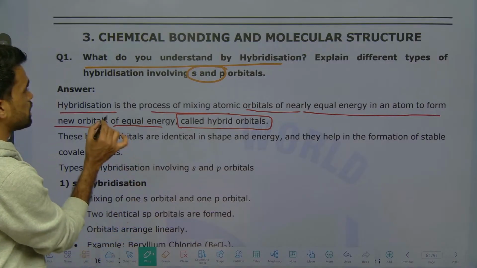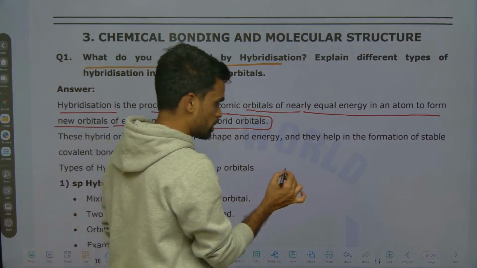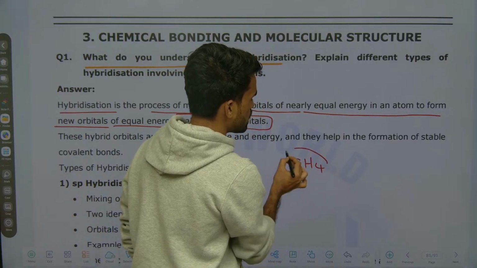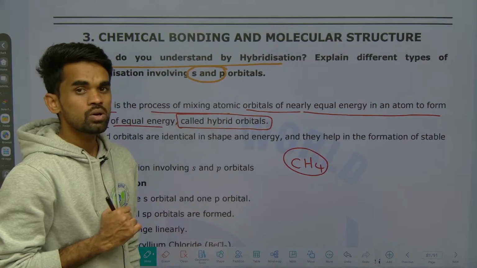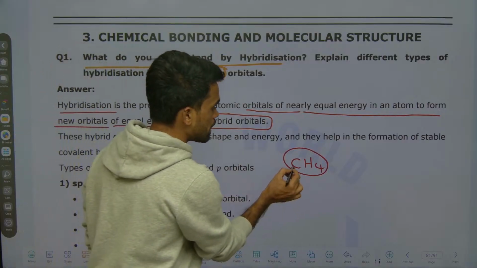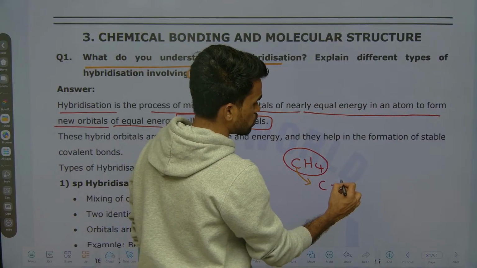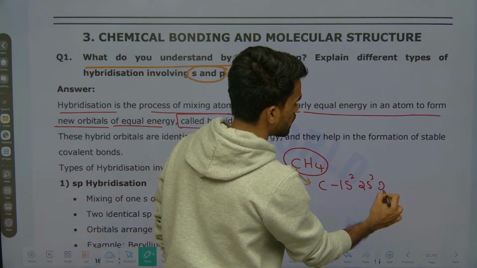Take the methane molecule. What is the hybridization of this methane molecule? If someone asks you, just take the central atom. What is the central atom? Carbon. Write its electronic configuration: 1s2, 2s2, 2p2.